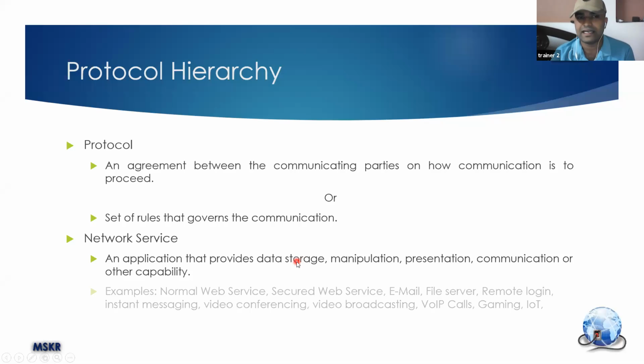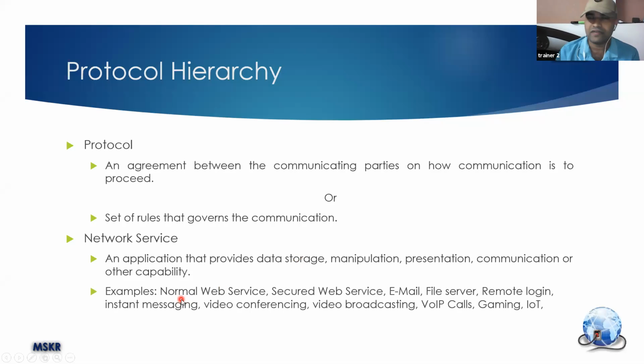If you see the examples for network services, you can see a normal web service and a secured web service. You may not be familiar with these two things separately, but you are using them. When you open a website, if you are seeing HTTP in the beginning, then it is simply a normal web service which is not secure. If you see HTTPS in front of your URL, then you can say it is a secured web service. So a web service is one type of communication. Email is another type of communication.